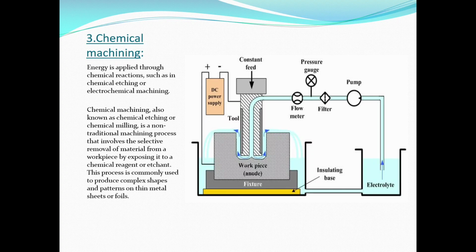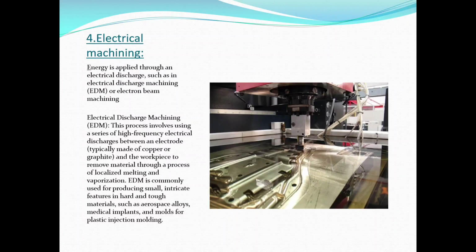Chemical machining, also known as chemical etching or chemical milling, is a non-traditional machining process that involves the selective removal of material from a workpiece by exposing it to a chemical reagent or etchant. This process is commonly used to produce complex shapes and patterns on thin metal sheets or foils.